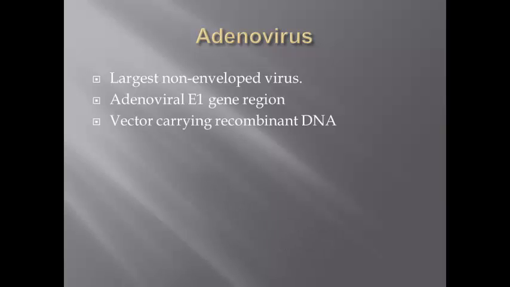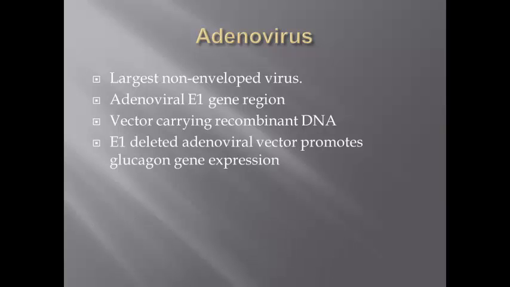Adenoviruses have a gene region called E1. It is associated with cellular transformation and activating gene expression. Deletion of this region allows a new gene to be inserted. In this way, the adenovirus acts as a vector carrying the recombinant DNA.